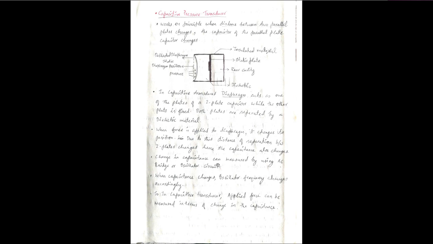When capacitance changes, the oscillator frequency changes accordingly. So in a capacitive transducer, applied force can be measured in terms of change in capacitance. So this is the capacitive pressure transducer.